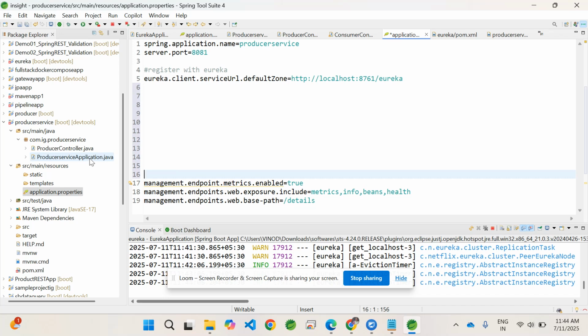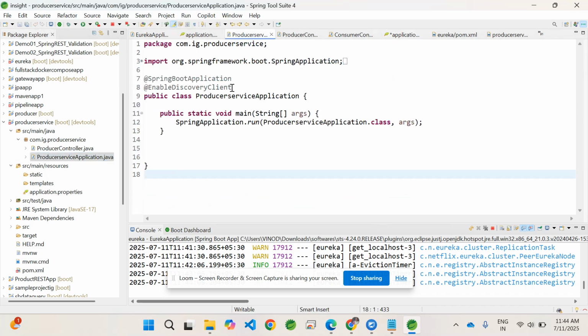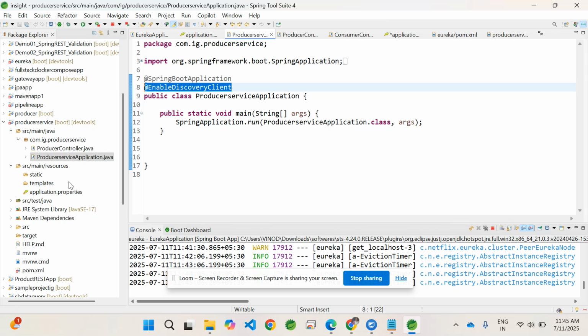And in your Spring Boot application, here you need to provide enable discovery client, whereas for the Eureka application, that was enable Eureka server. Here it is enable discovery client. What are we going to do with this microservice application? We just need to provide certain services. Either we fetch some data from a database and display it in the browser, or we do some operation, some resource management, either update a resource, create a resource, or delete a resource. Any service you need to provide.